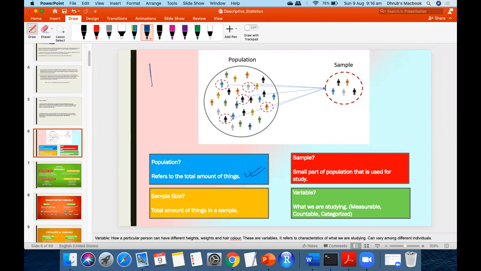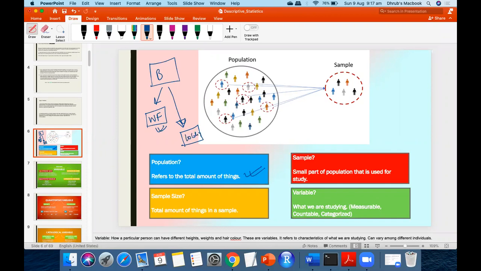For example, I was talking about my city, Bangalore. Now I cannot afford to go ahead and interview all the people. So what I did is I went ahead and interviewed all the people from Whitefield. Or even if I can't afford all the people from Whitefield, that is my location, I can decrease the sample size. Sample size I'm going to talk about next, but for now just think about it. So just my locality,